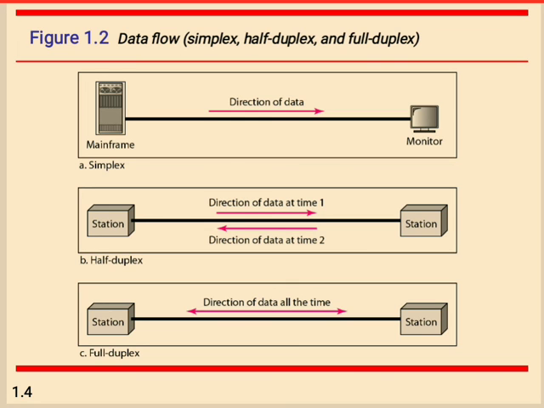So what happens in the half duplex? In the half duplex, each station can both transmit and receive, but not at the same time. While in the full duplex, what happens? In the full duplex both stations can transmit and receive simultaneously. So this is the example for data flow.